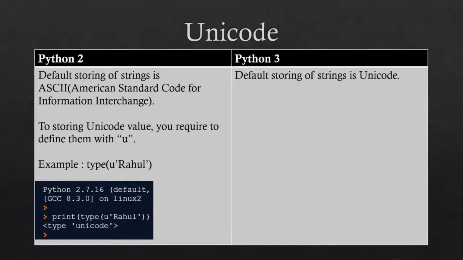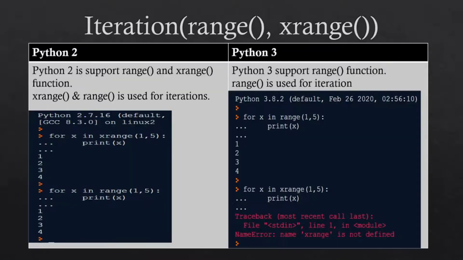The fourth difference is Unicode. In Python 2, the default storing of string is ASCII. ASCII is American Standard Code for Information Interchange. But we can convert our string to Unicode just by typing U before the string. In this example, we convert our string to Unicode by typing U before the string. But in Python 3, the default storing of string is Unicode.